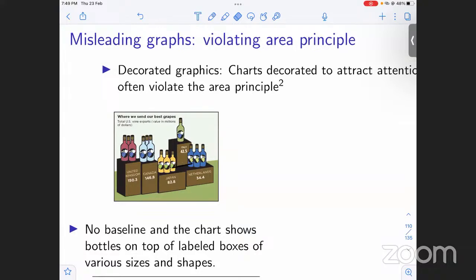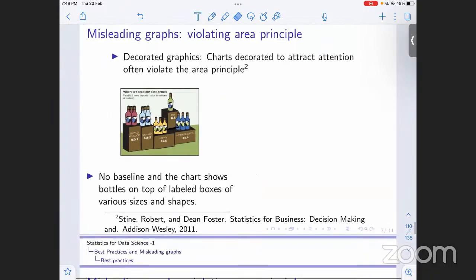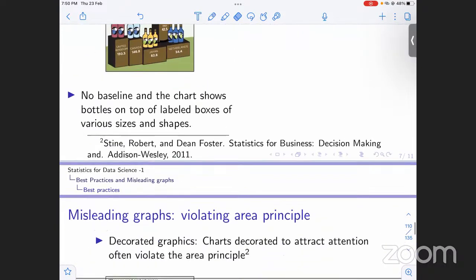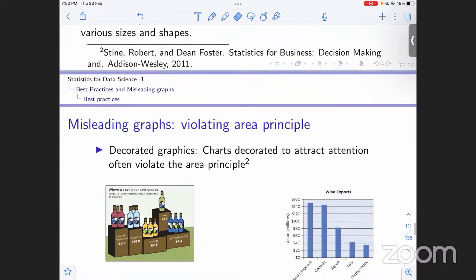You can see that the shapes and sizes are different. This is wider, this is not as wide. We can't even see where Italy lies. Japan and Netherlands have different sizes. So basically, this is a misleading graph because we don't know where the baseline is, the area principle is violated, and the bars are of different size. These are examples of a few misleading graphs.